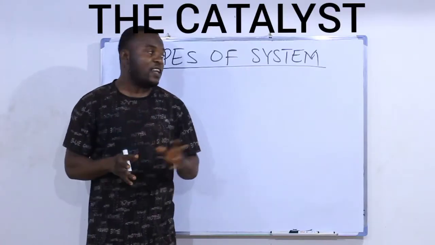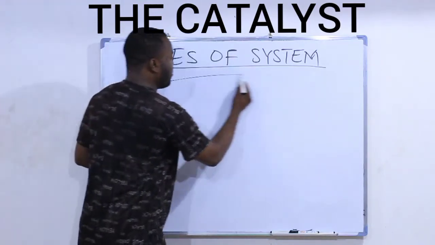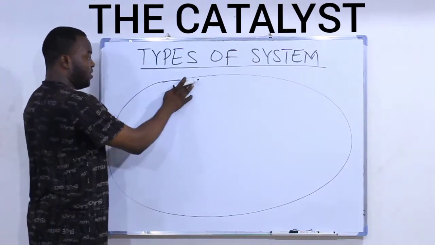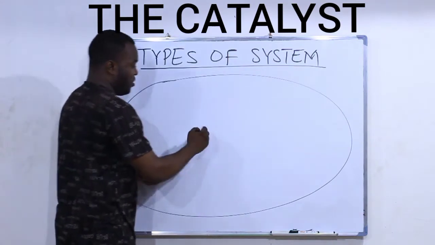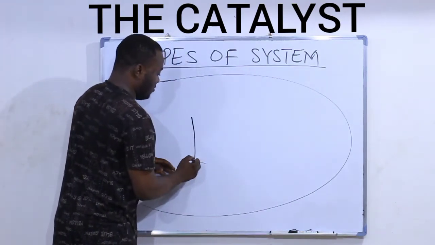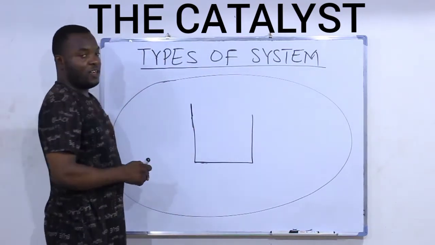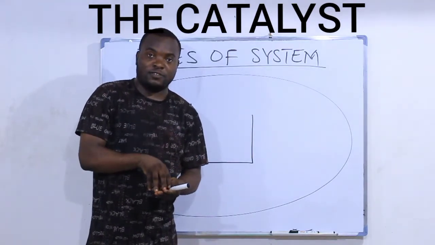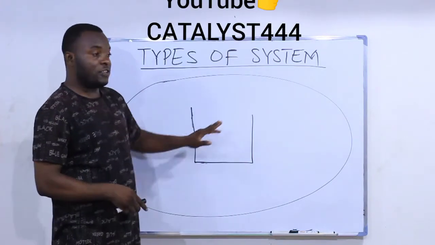Let's quickly take a look at types of system in thermodynamics. We take, for instance, the universe. Let this be the universe, and this is the system. That is our reaction vessel. That is what we refer to as system: a container where the reactants are mixed for a reaction to take place. That's what we call the system.